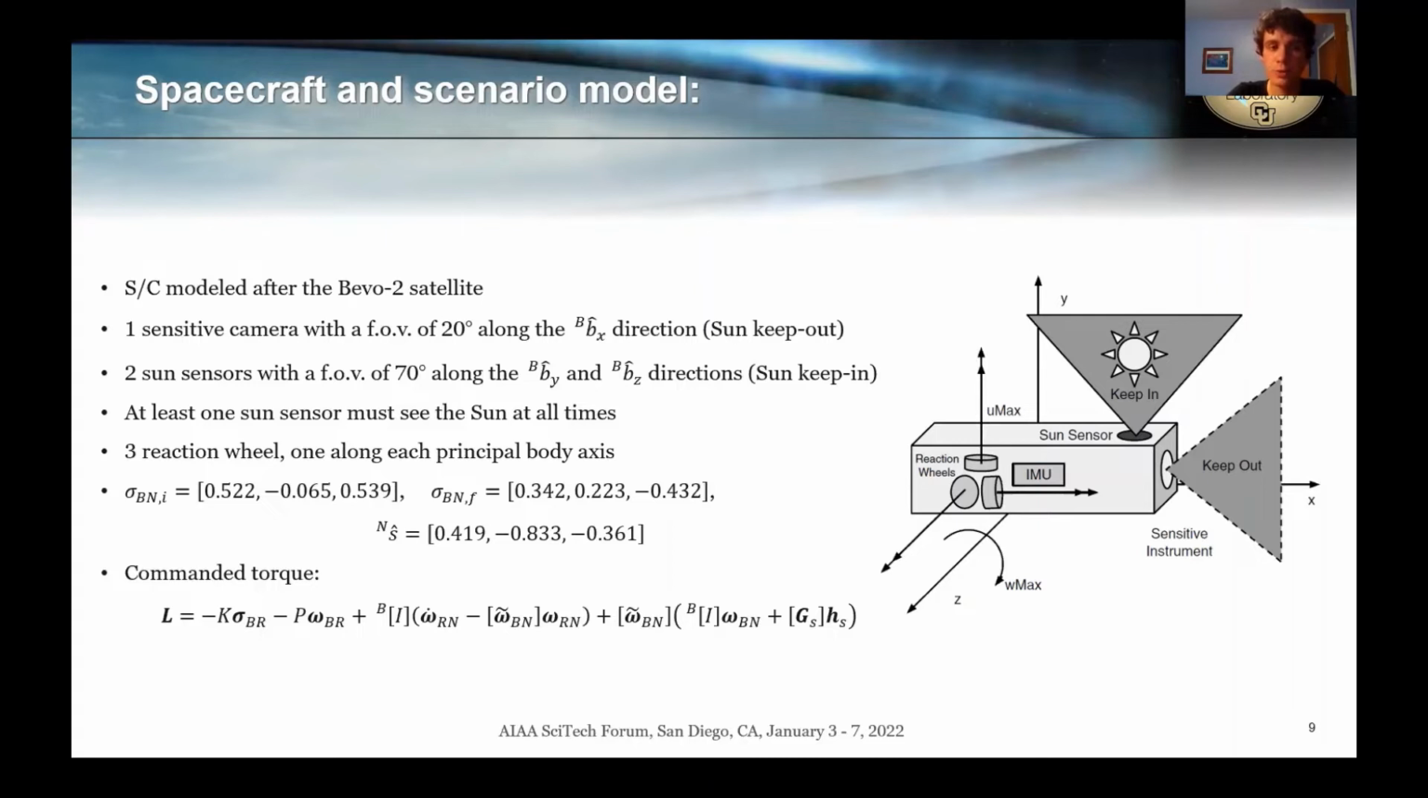3 reaction wheels provide actuation, and the control torque is found in the expression on this slide, of which I just want to highlight the fact that 2 control gains must be picked as a design choice, and these control gains can have a pretty strong impact on the performance of the simulations, as we're going to see in a couple minutes.